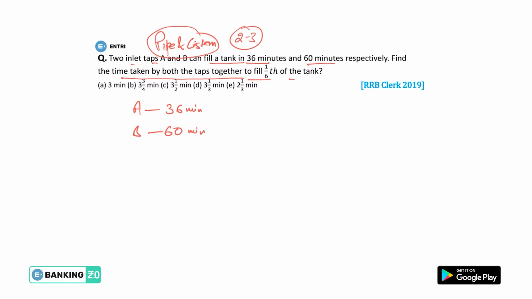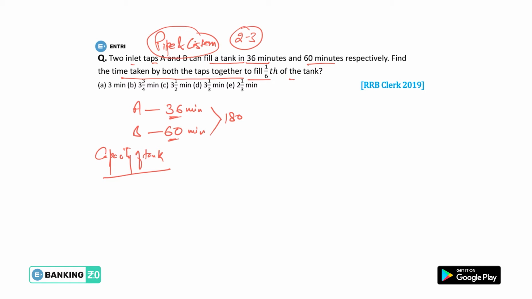So first of all we need to find the capacity of the tank. How can we find the capacity of a tank? Basically, most of the times or all of the time, we are not given the capacity of the tank. So how can we find that? We need to take the LCM of these two quantities. What will be the LCM? Obviously 180 will be the LCM, because LCM is nothing but the least number that is completely divisible by this number and this number.